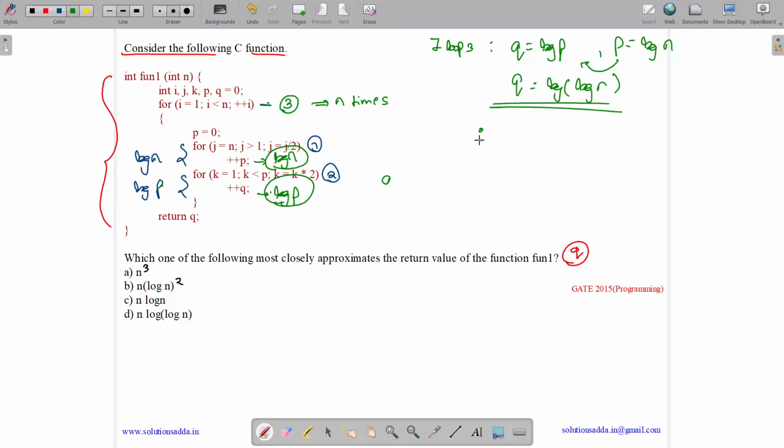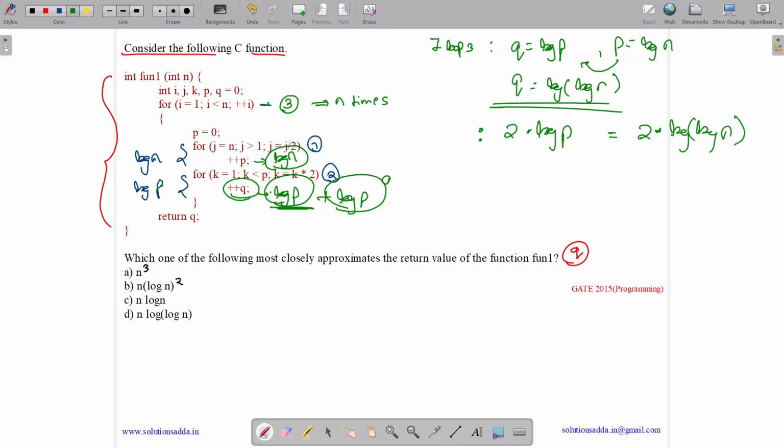So what happens in the second iteration? Again p is initialized to 0, so the p value will be log n. But q is not initialized anywhere, so q will start again from log p and will increment by one more log p. So what is the new q value? The new q value will be 2 log p. And what is the value of log p? Log p is log n.